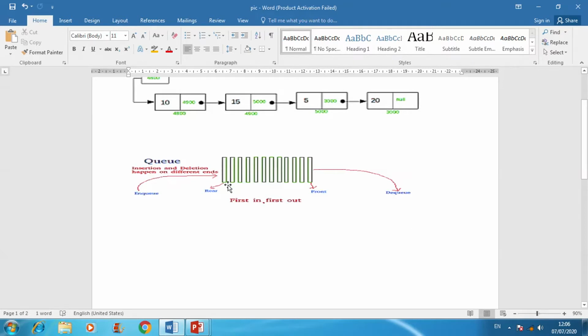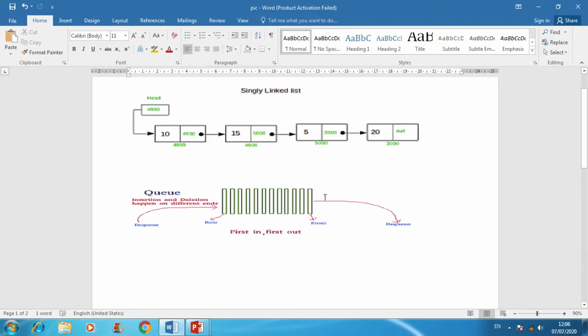Example: a line in front of a bus. The person who is standing at the front of the line, the person who entered the line first, should enter the bus first. The person standing in the queue for the bus should be removed, should get on the bus first. That is known as first in, first out. That is queue. It performs two operations, first enqueue and second dequeue, with the help of the rear and front pointers respectively.